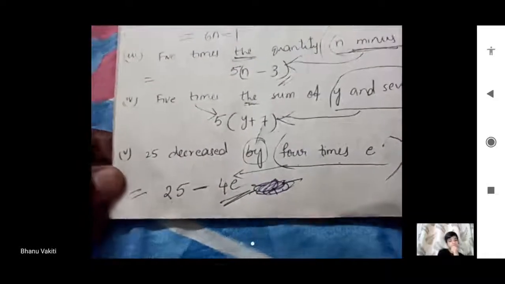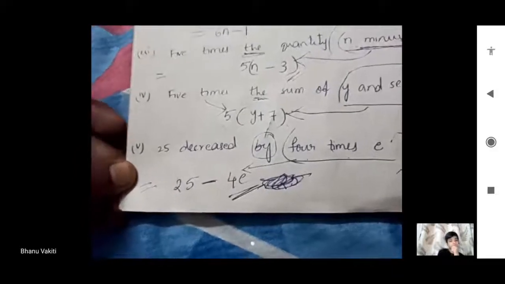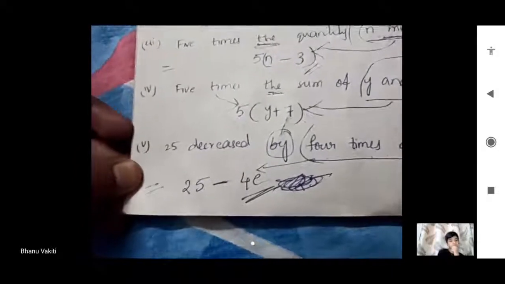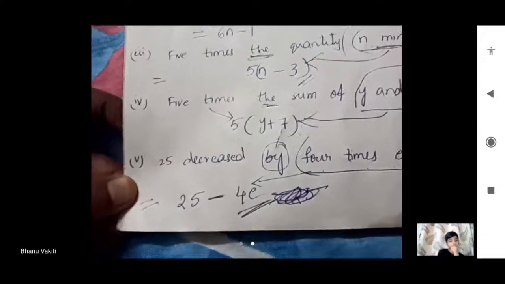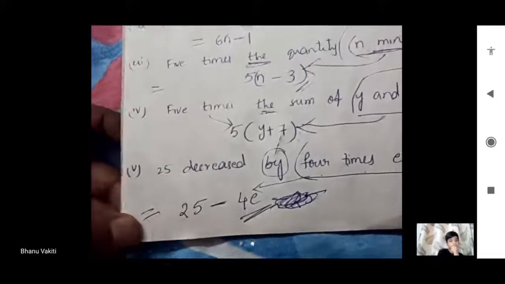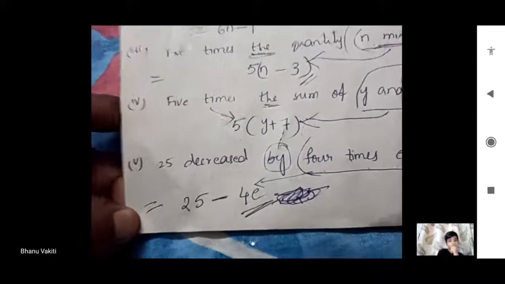Read these more and more times. One more time you have to read all this. I'll send these notes once again. Read more and more times, then you will get a clear idea of how to write a verbal form as an algebraic expression.